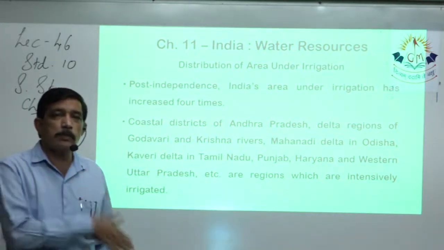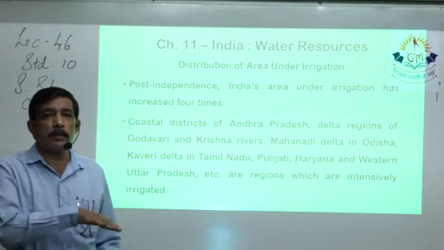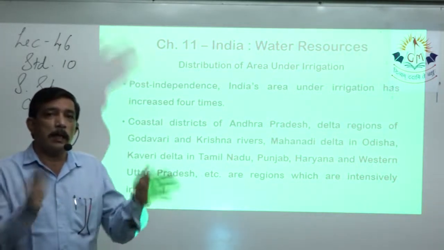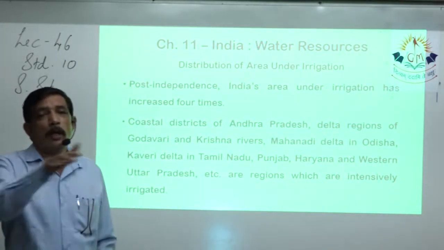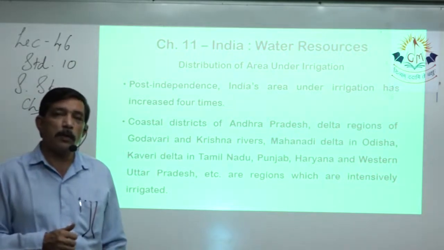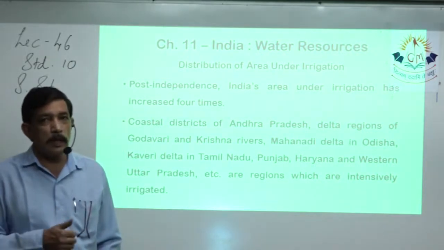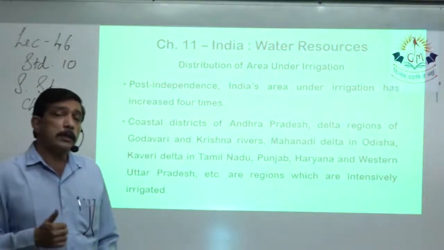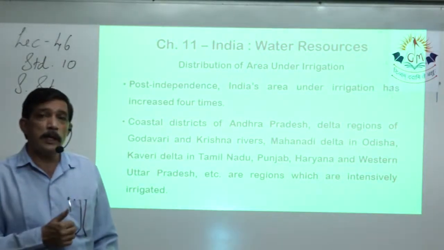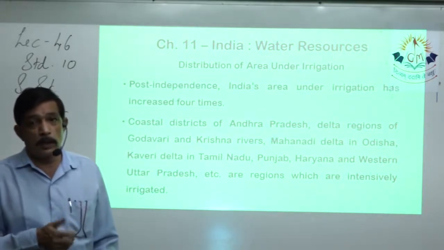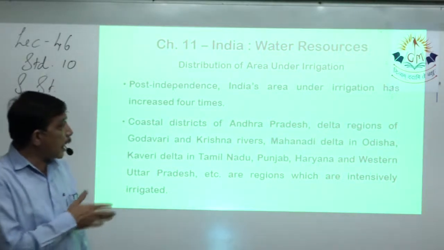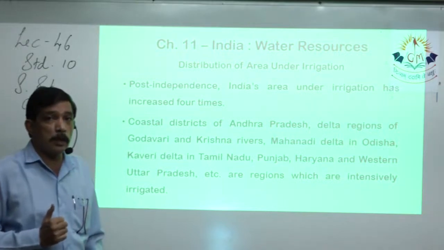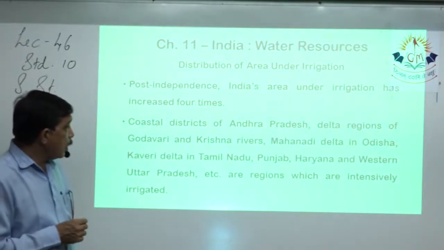Sometimes the land gets submerged, and sometimes lots of silt gathers and makes a heap, and a huge part of land is available for quite a long time. So people can use that to grow crops. The adjoining areas also have rich, fertile soil. So these are the natural areas which come under irrigation, and they keep on shifting.